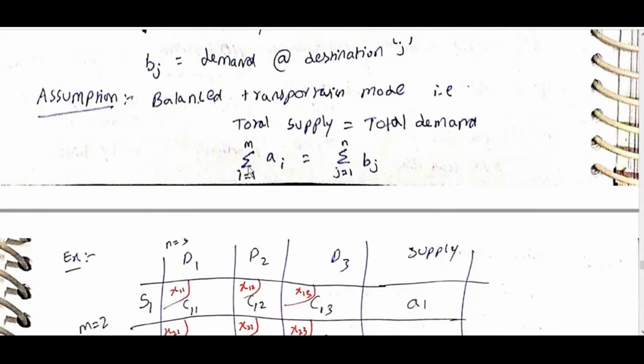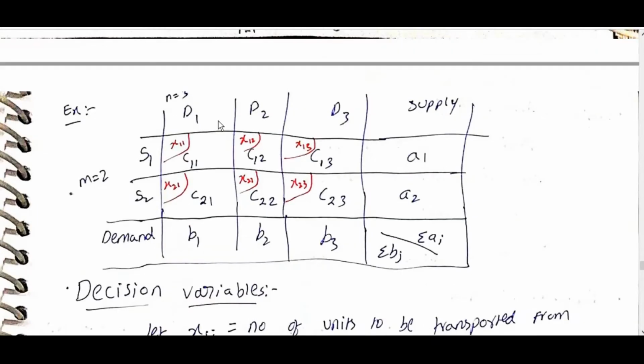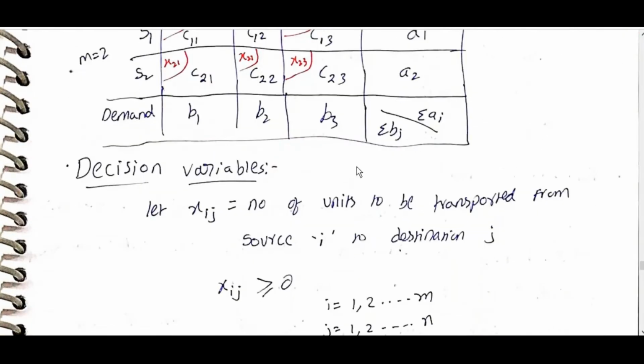Sigma i = 1 to m of Ai is equal to sigma j = 1 to n of Bj. For example, sources S1, S2 and destinations D1, D2, D3, so m = 2 and n = 3, with the costs C11, C12, C13, C21, C22, C23, supplies A1, A2 and demands B1, B2, B3; total demand is sigma Bj and total supply is sigma Ai.